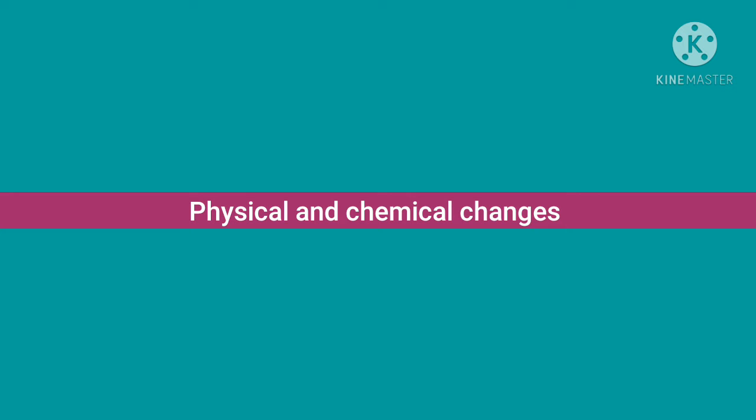Chemical change results in the formation of a new product. For example, cooking of food. Cooking of food is a chemical change. Cutting of vegetables is a physical change.